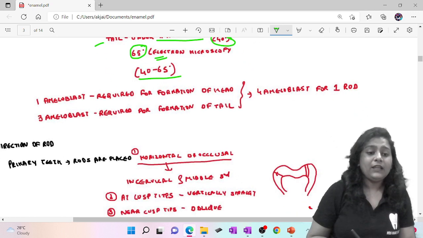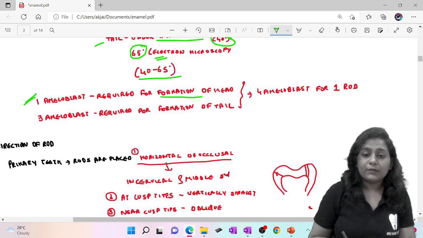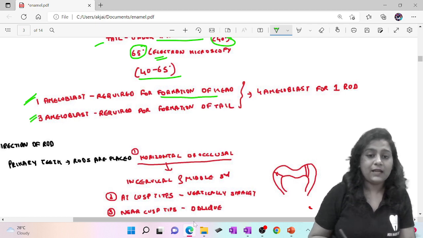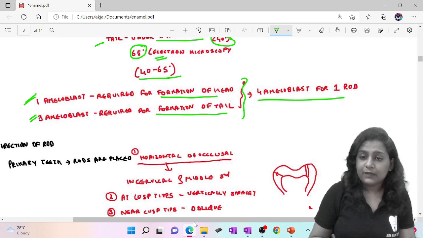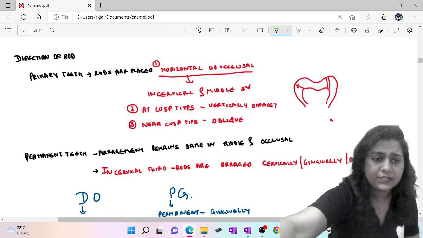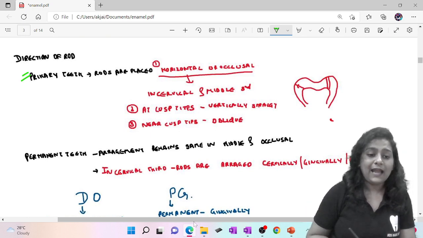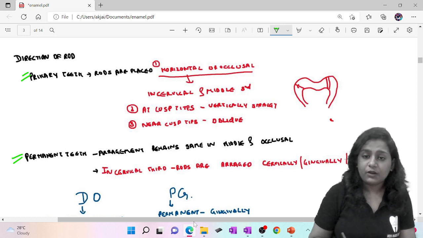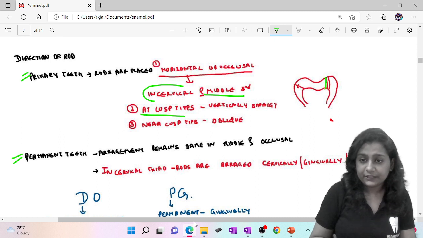Now see, 1 ameloblast is required for formation of the head, while 3 ameloblasts are required for formation of the tail. So we can say 4 ameloblasts are required for formation of one rod. Now, direction of rods in primary teeth and permanent teeth. In primary teeth, the rods are placed horizontal or occlusal, that is in the cervical and middle third. At the cusp tip they are vertically straight, and near the cusp tip they are oblique.